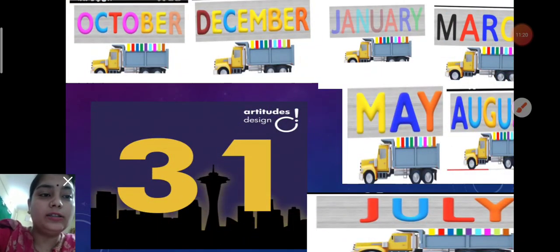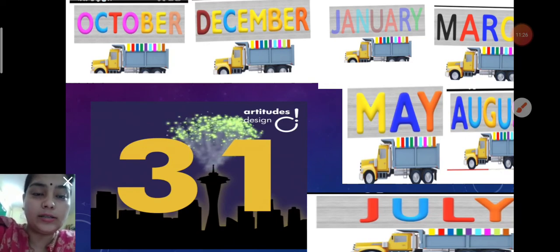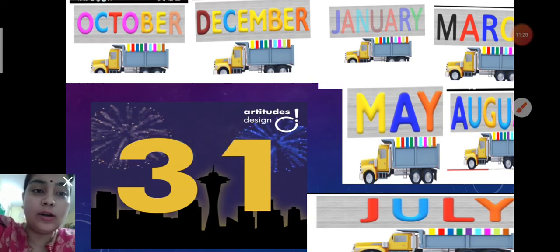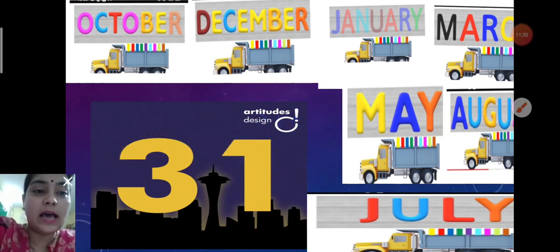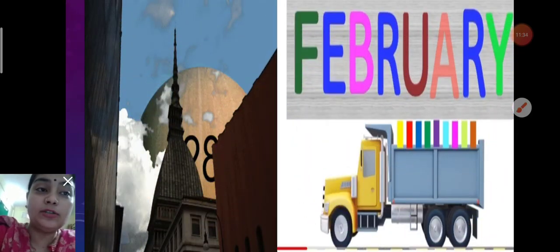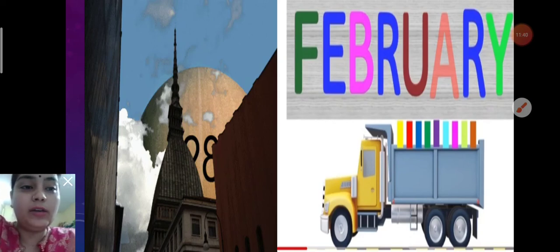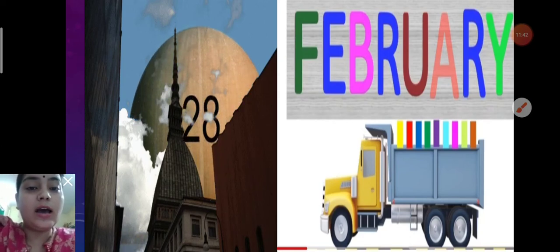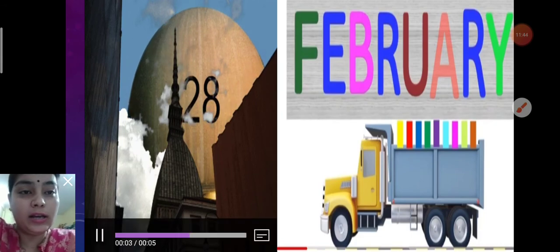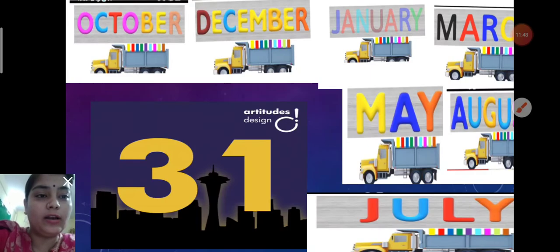Now next one is here. And also there are 7 months that have, what will you say? 7 months have 31 days. How many months have 31 days? You will say 7 months have 31 days. And at last, how many days in the month of February? It is the least number of days. Only February has 28 days. Understood children? With hope you all have understood very nicely.